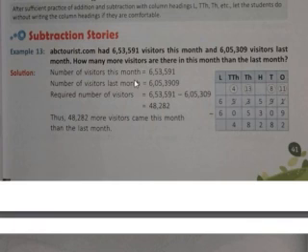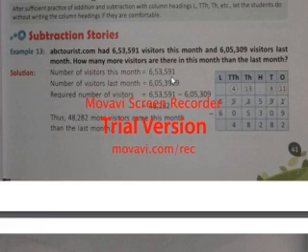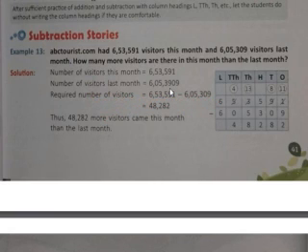At first it has been written: number of visitors this month is equal to 6,53,591. Number of visitors last month is equal to 6,05,309. Here something has been written by mistake. You can see 309, it is 309 only. You will correct that.